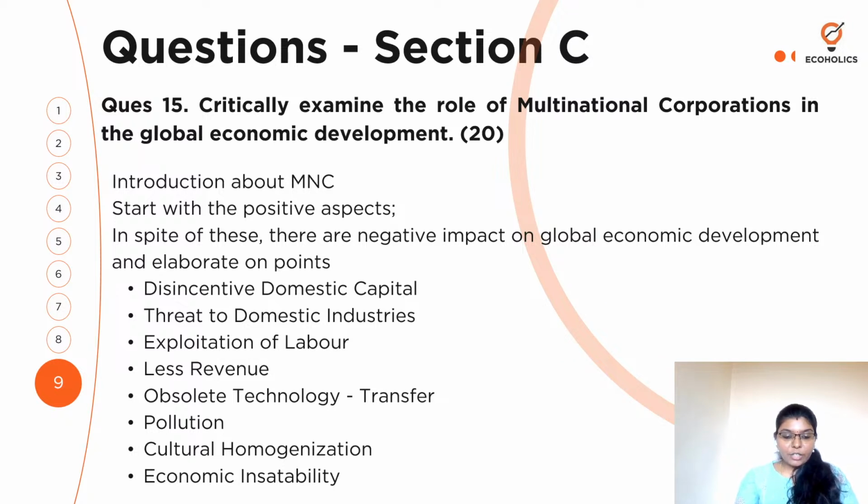Then there was a question on disequilibrium in the balance of payments. So what is disequilibrium in balance of payments? And elucidate the monetary and non-monetary measures to correct the disequilibrium. You have a good number of measures, right? You have trade policy measures, expenditure reducing, expenditure switching, correct? Apart from that, you have direct control.